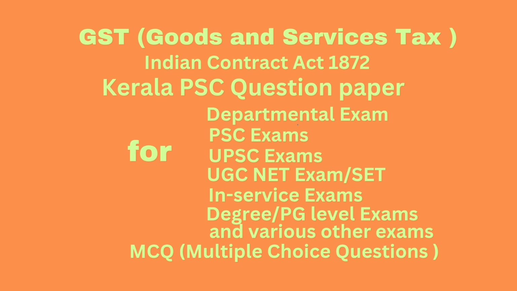Question number 72. Dash is the committing or threatening to commit any act forbidden by the Indian Penal Code 1860. Option A, coercion. Option B, fraud. Option C, misrepresentation. Option D, undue influence. Correct answer, option A, coercion.